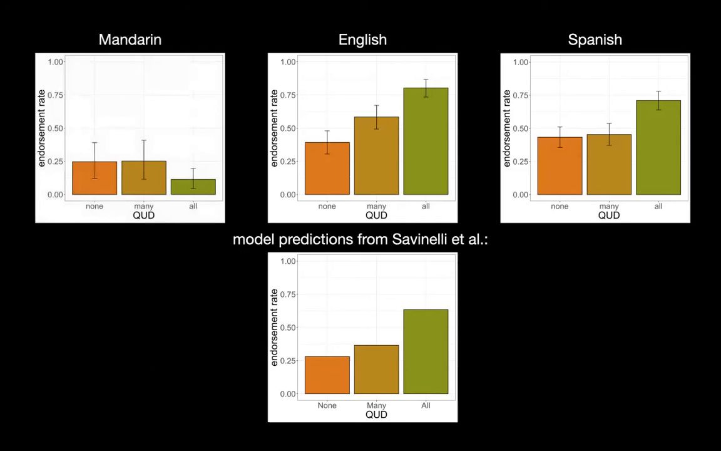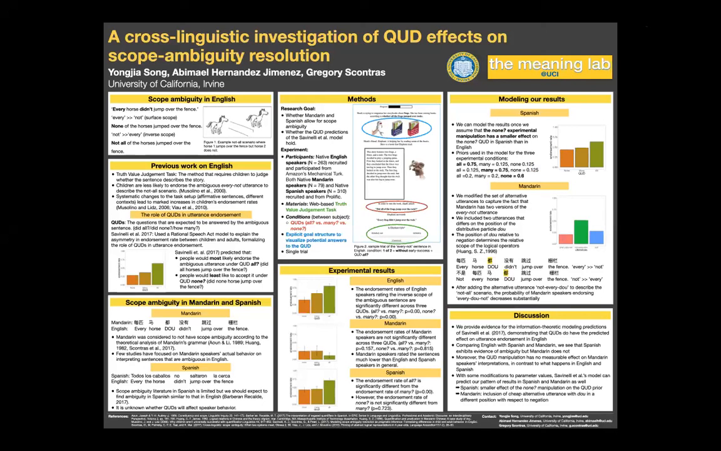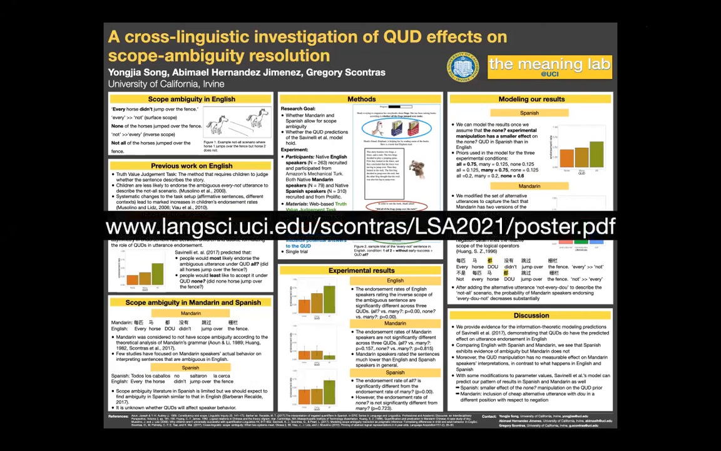The Mandarin results show that Mandarin speakers always rated the sentence low, regardless of the QUDs. This result suggests that Mandarin does not allow ambiguity in the every not sentence, as expected from reports in the literature. If you are interested in our study and want to learn more about how we adapted the Savinelli et al. model to capture the Spanish and Mandarin results, please visit our poster session and ask us some questions, or you can access the PDF of the poster through the link.